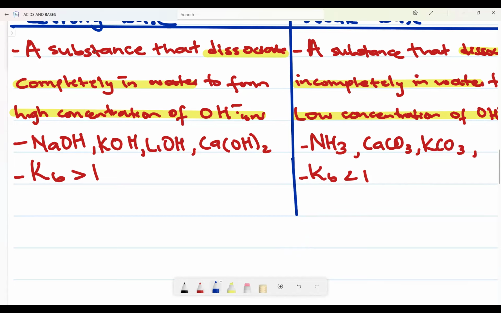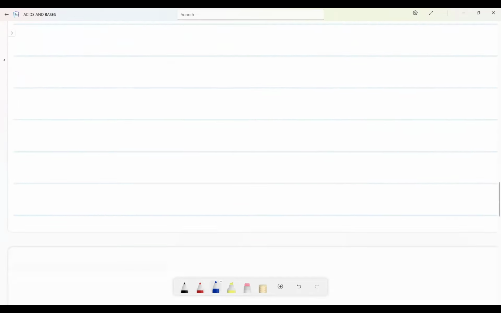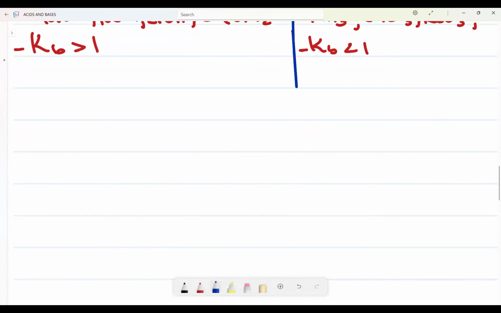I want us to move now to number 4. When we talk about what we refer to as dilute, as well as concentrated, because we like to confuse dilute with strong and weak.